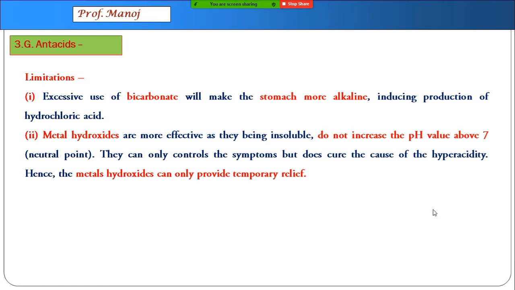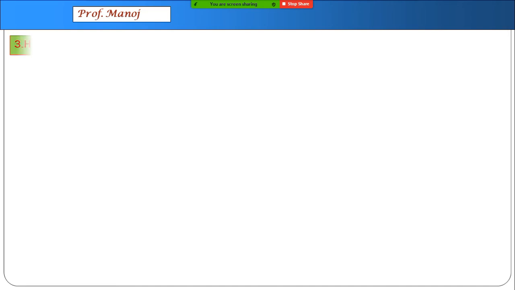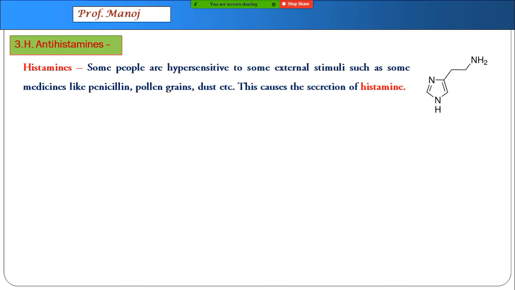So after antacids, now we go for the next type of medicines, that is antihistamines. Let us understand about this chemical histamine first of all. Histamine is a molecule which is secreted in our body, and this basically causes what we call allergy. Whenever we have certain external stimulus coming to our body, such as pollen grains, dust, the first action is we have sneezing, coughing.